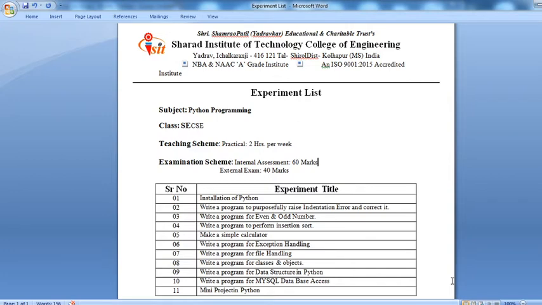Third practical is a simple program to find out even and odd numbers. Just like in C you already performed even and odd numbers, here also in Python we will see how to perform even and odd numbers.